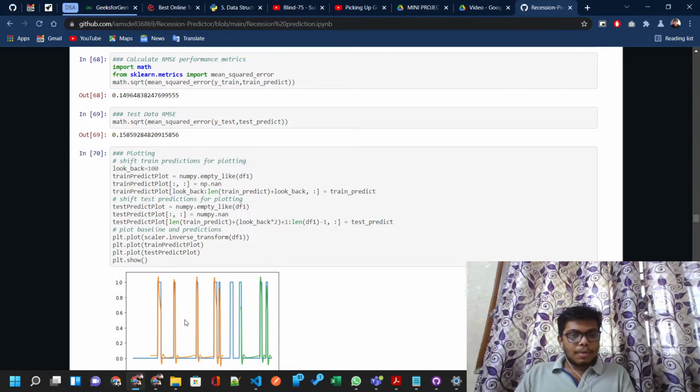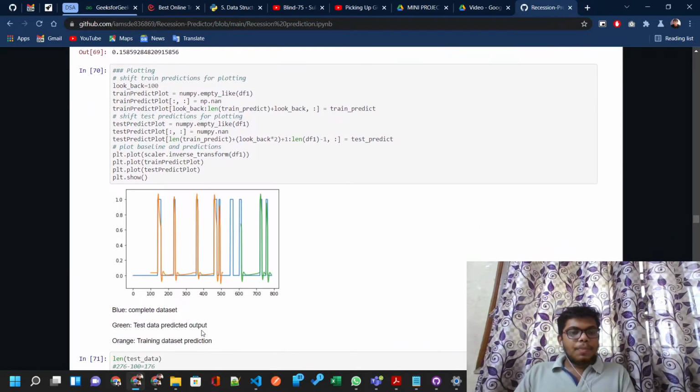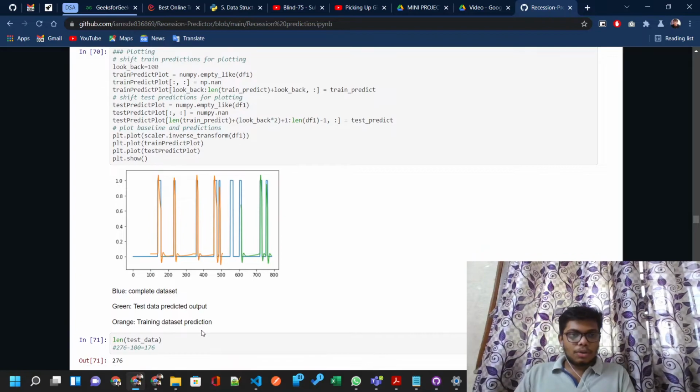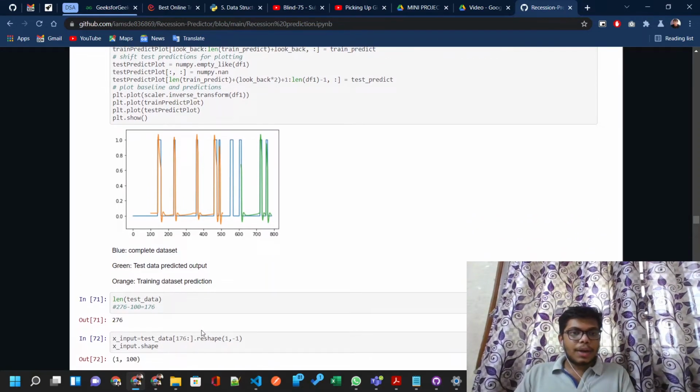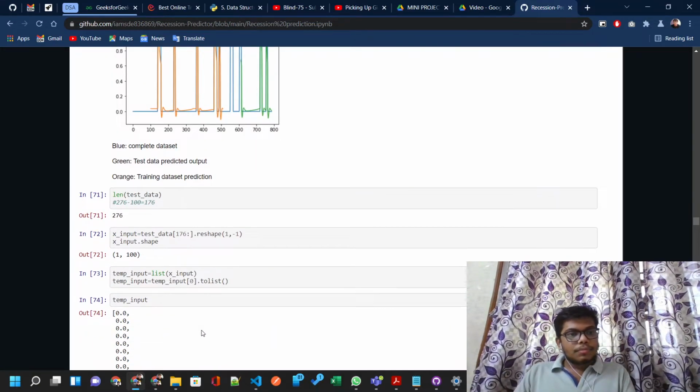The green and orange graph is the predicted one. Though it looks quite accurate right now, we will plot just the green and blue and forecast it later.